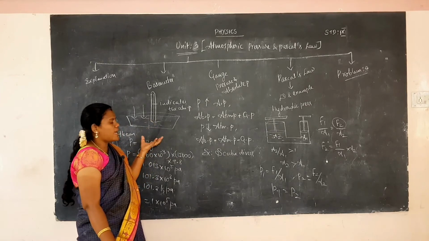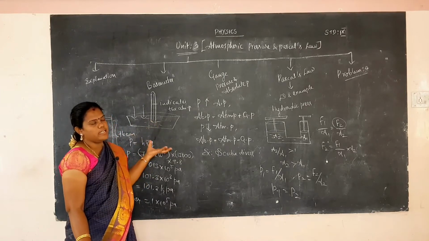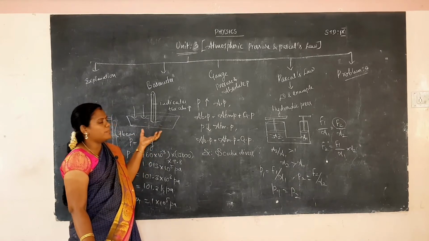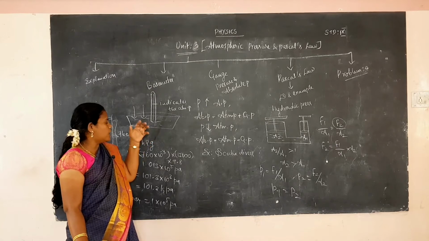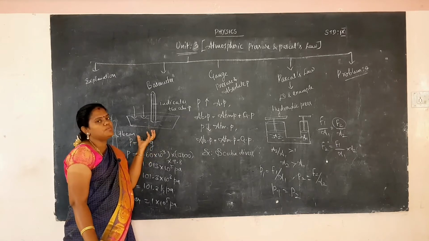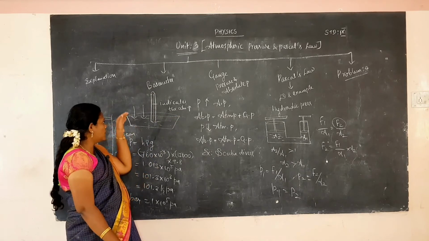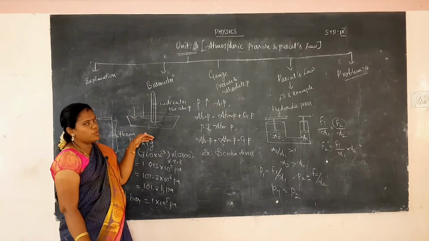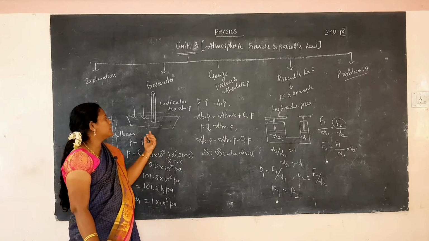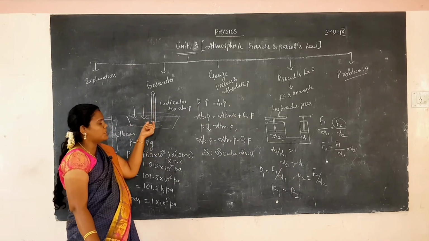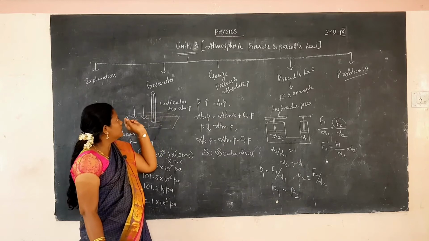The barometer has a container filled with mercury. The mercury level is found in the glass tube below. The pointer specifies the atmospheric pressure. Atmospheric pressure pushes on the mercury column, and the mercury column rises up into the glass tube. The glass tube indicates the atmospheric pressure.